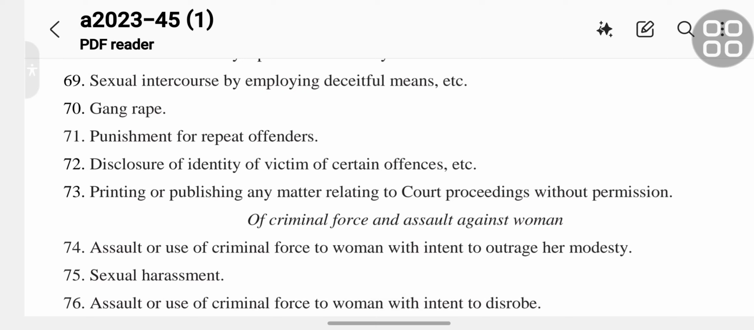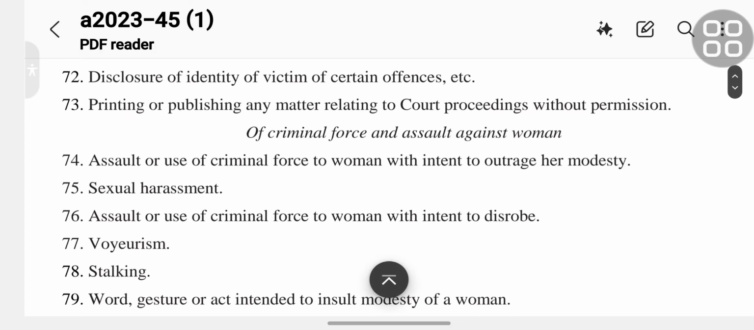Section 73 is printing or publishing any matter relating to court proceedings without permission. Of criminal force and assault against women. Section 74 is assault or use of criminal force to woman with intent to outrage her modesty.